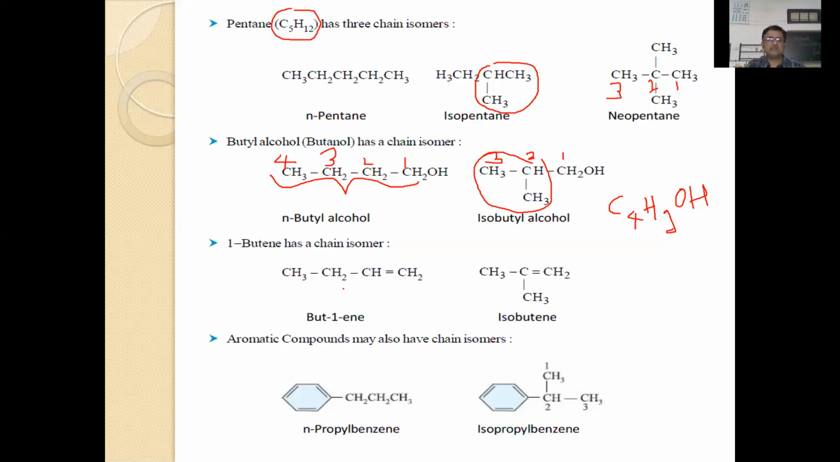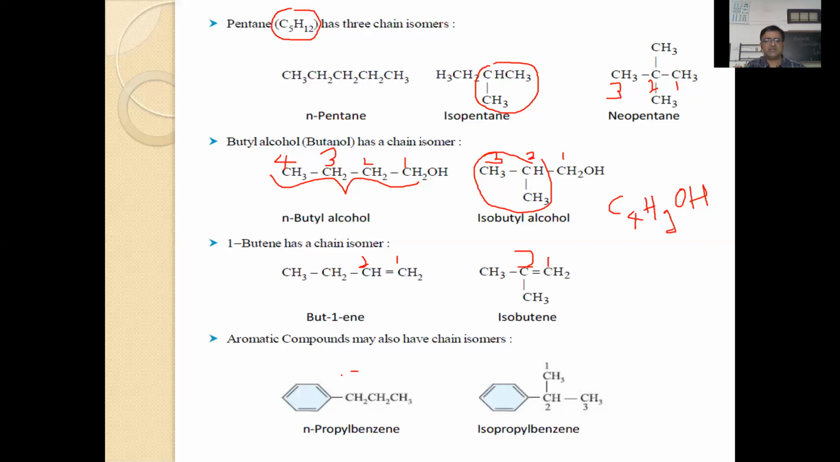Similarly, you can see the position of the double bond. It remains at the same position, 1, 2. Here also 1, 2. But the carbon chain is different. It is but-1-ene, and isobutene. Isobutene is nothing but 2-methyl-1-propene, because the double bond starts here. So 1-butene and 2-methyl-1-propene are also chain isomers. They differ in the carbon chain. The position of the double bond remains the same. Only the carbon chain differs. Hence they are called chain isomers.